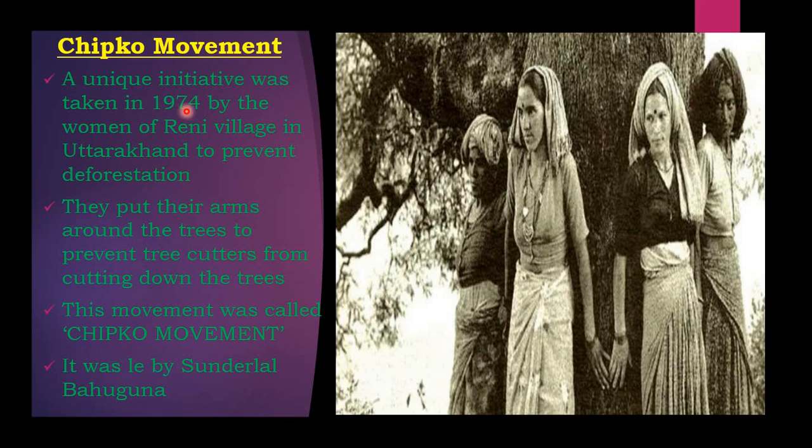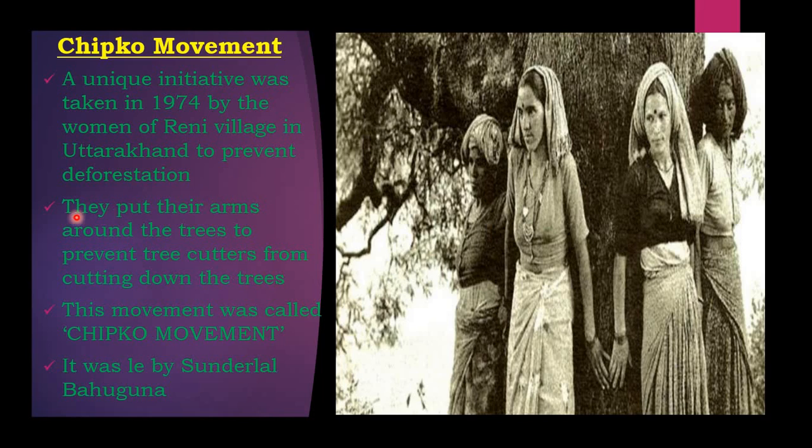So in the year 1974, by the women of Reni village in Uttarakhand, to prevent deforestation, the step was taken. And the step was very successful. Many people gave a good response, and many people supported this cause.